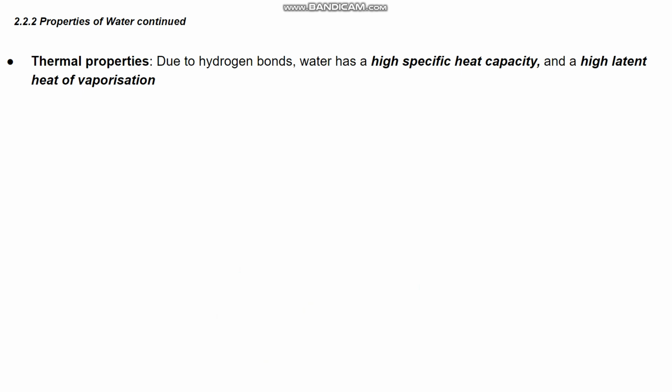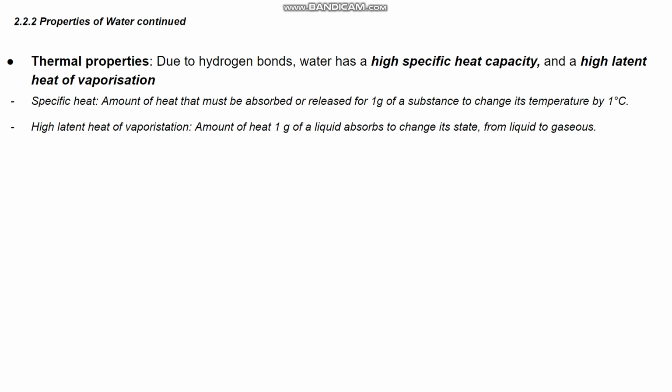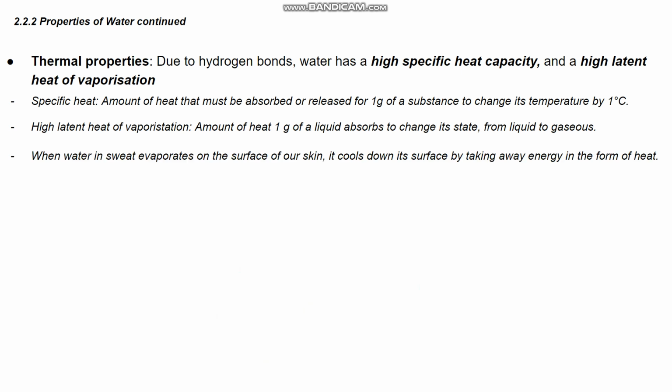We have thermal properties, such as a high specific heat capacity and a high latent heat of vaporization. So specific heat capacity is the amount of heat that must be absorbed or released for 1 gram of a substance to change its temperature by 1 degree Celsius. The heat of vaporization is the amount of heat that 1 gram of a liquid absorbs to change its state from liquid to gas. So an example would be when water in sweat evaporates on the surface of our skin, it cools down its surface by taking away energy in the form of heat.